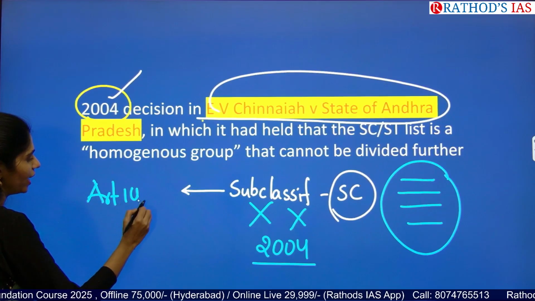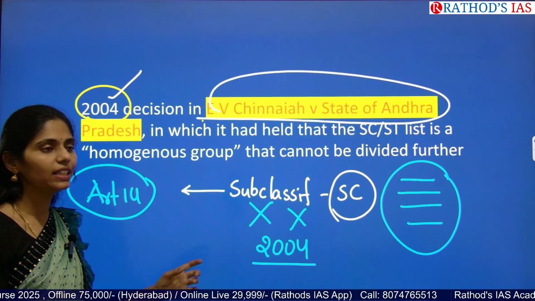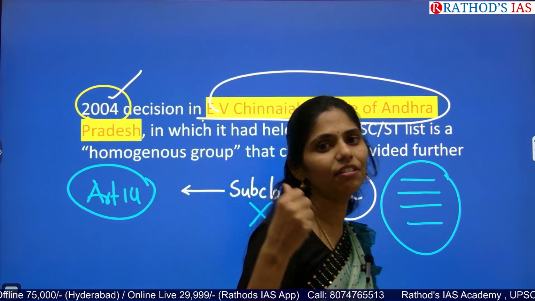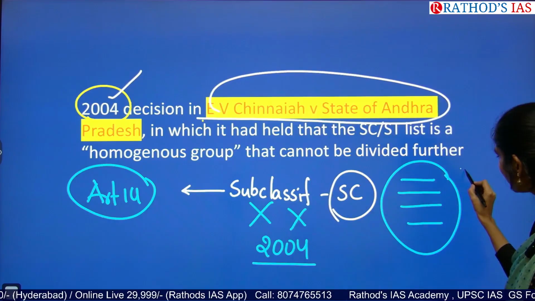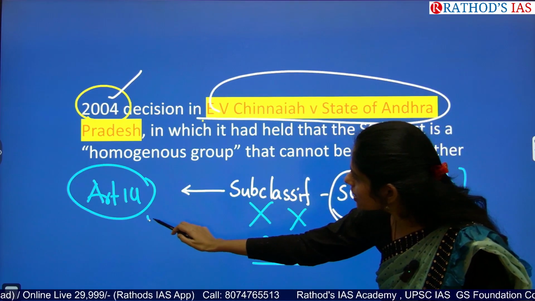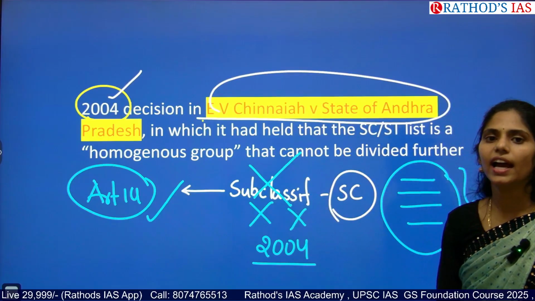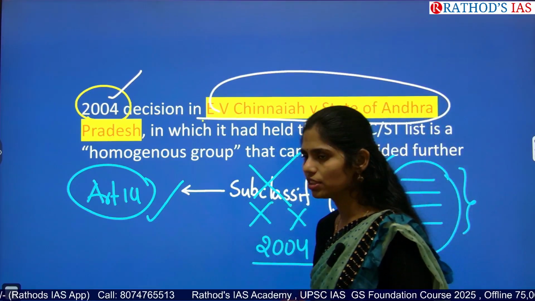We can't do that because historically scheduled caste and scheduled tribe people have faced disadvantages. So this was cancelled and declared null and void by the Supreme Court in 2004.